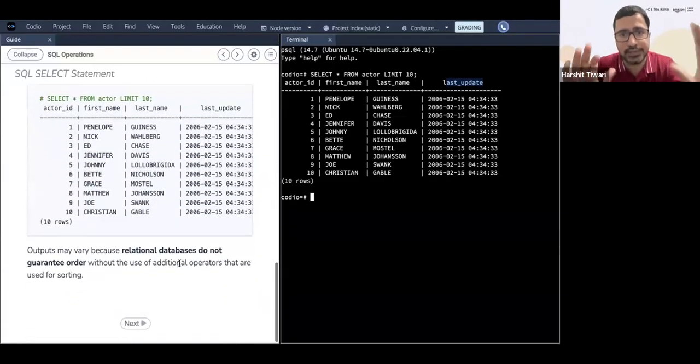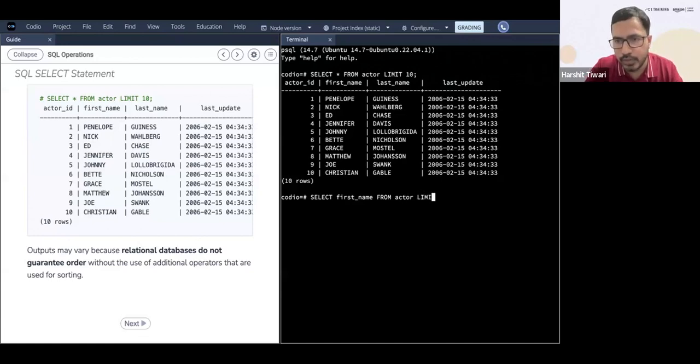All right, so this is the select part. Select is working on your columns. So now see, if I say select, let's say first_name, from which table? From the actor table. And again, I say limit, let's say 2. I just want to see the first 2 rows.